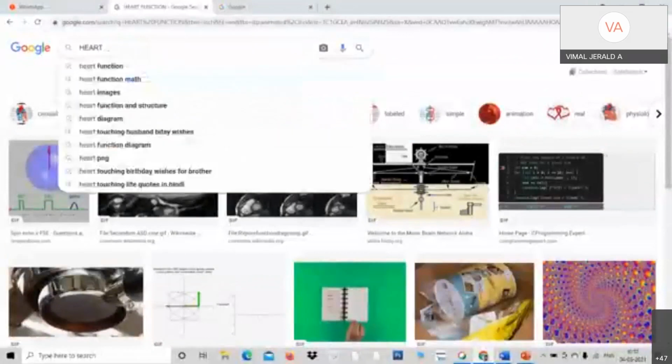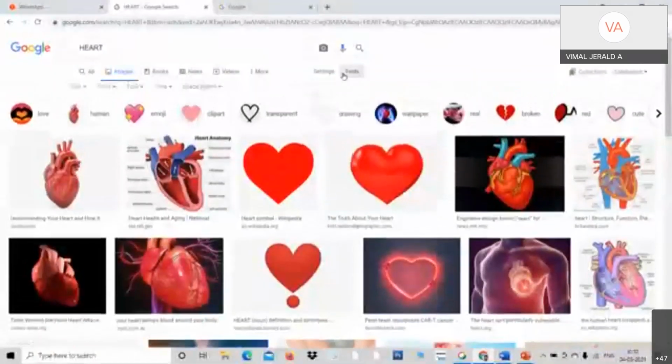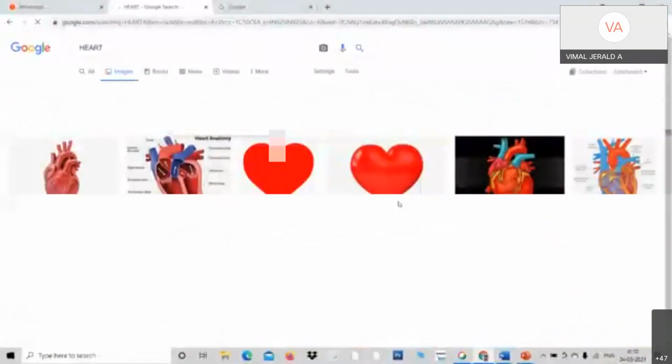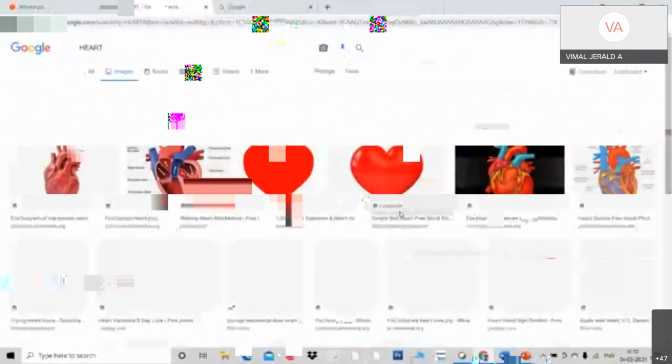Maybe I just go for heart. I just press heart. I may get something. See here, I've got something. Go to tools, usage rights, click Creative Commons. So only the licensed, copyleft images. All these you can use, dear professors. These are all free. Have you got it, dear professors? How to get the copyleft images or free images?